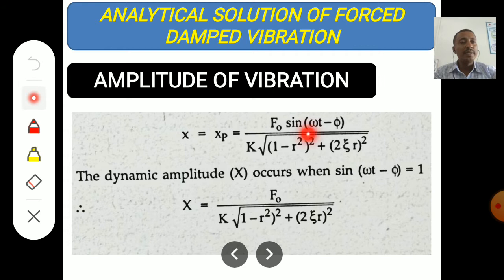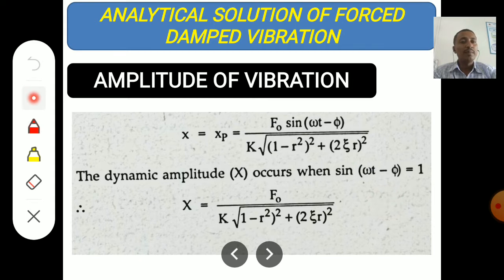Now, if you want to find the maximum amplitude or dynamic amplitude, which is denoted by capital X, it occurs when sin of omega t minus phi is equal to 1.